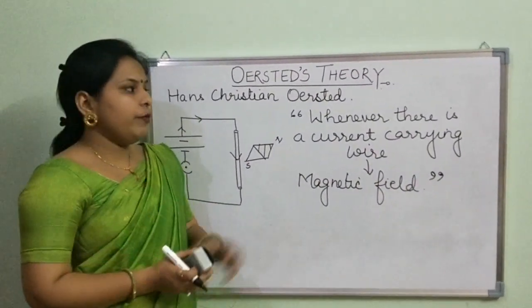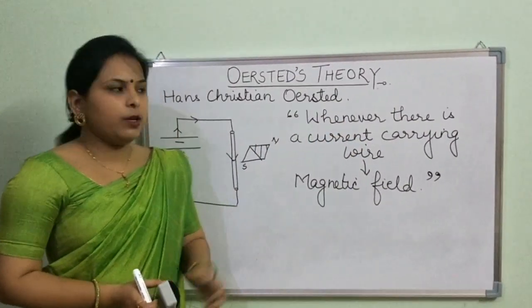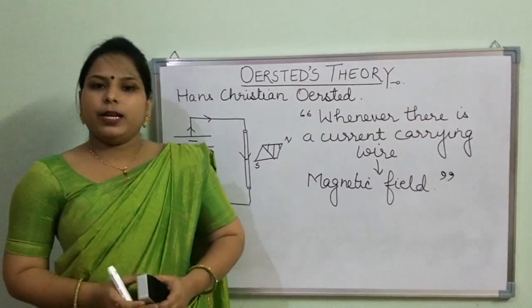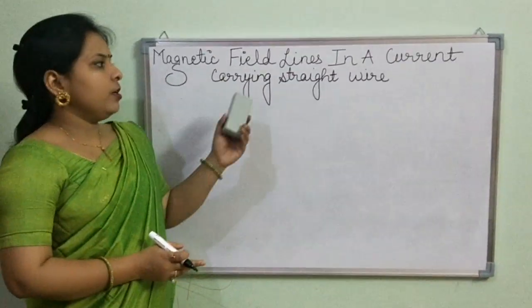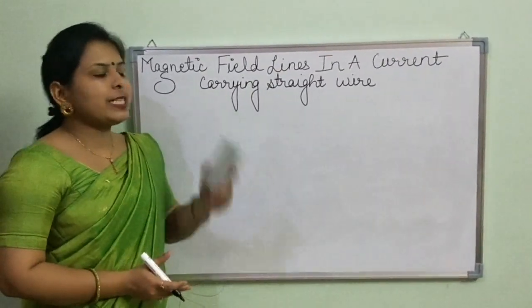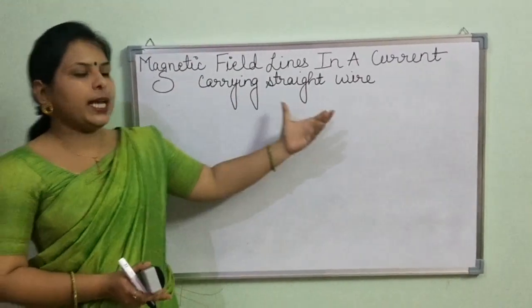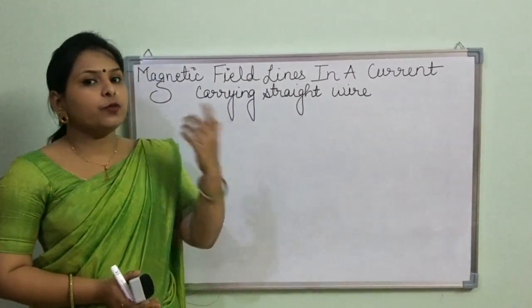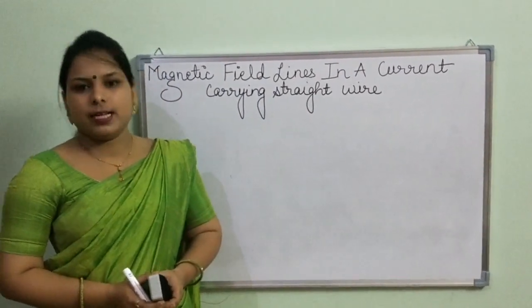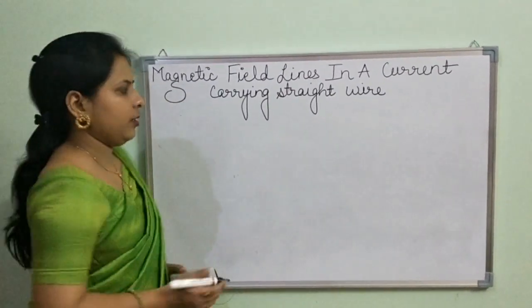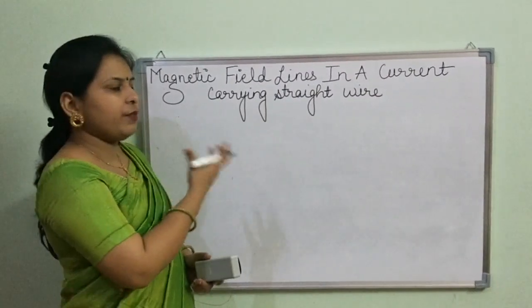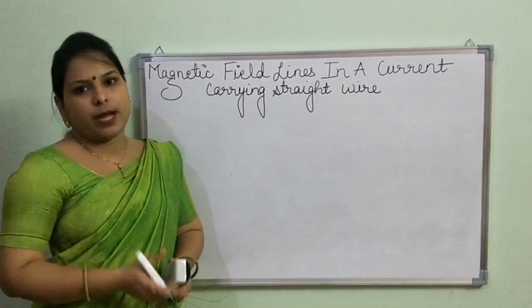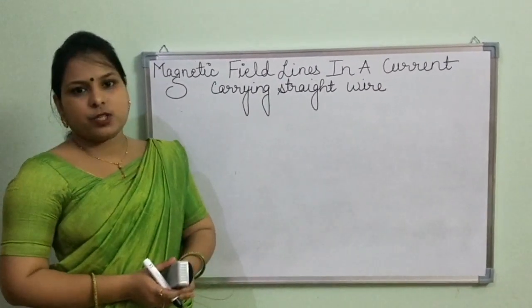So now we will proceed on to our next topic, which is which type of field lines we get in a current carrying straight conductor, and how to find the direction of magnetic field lines in a current carrying straight conductor. This question comes in boards: with the help of an experiment show what will be the shape of magnetic field lines in a current carrying straight wire.